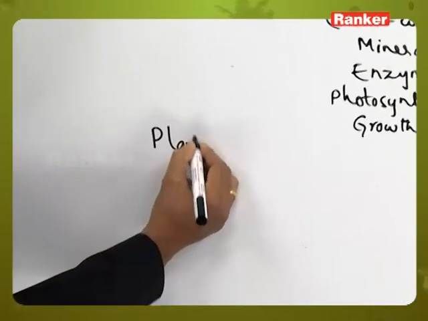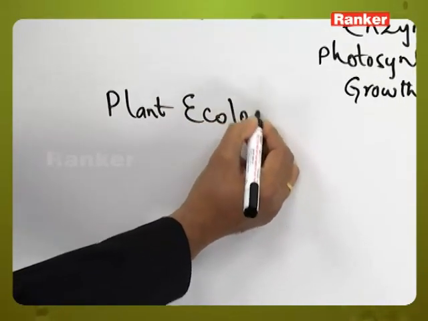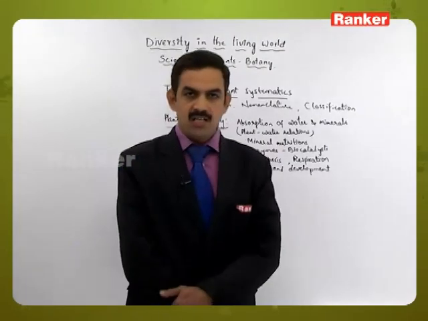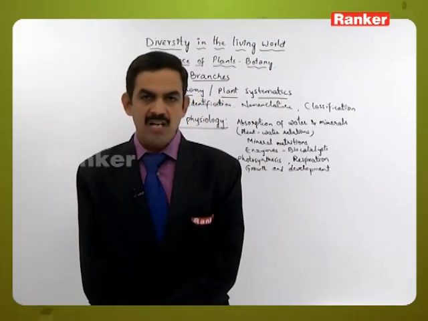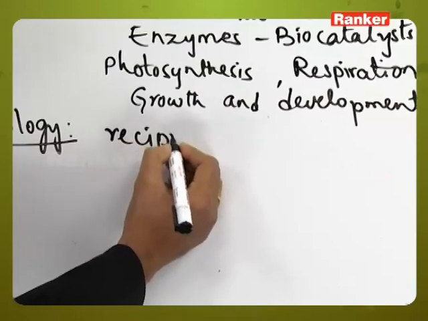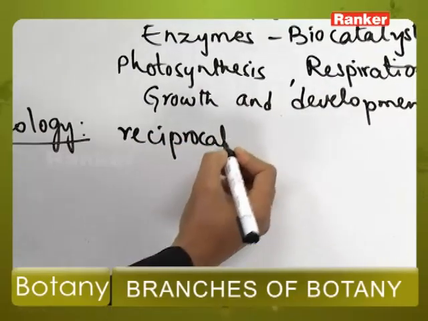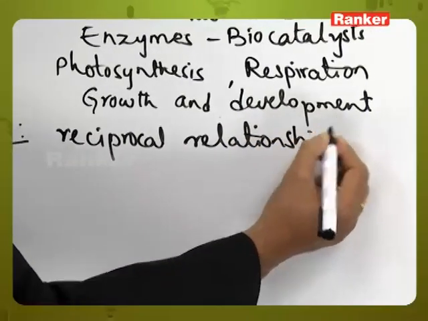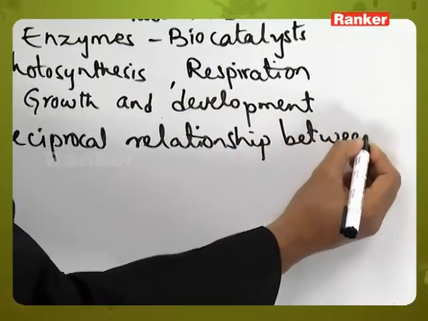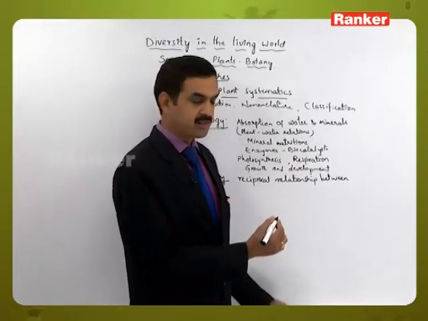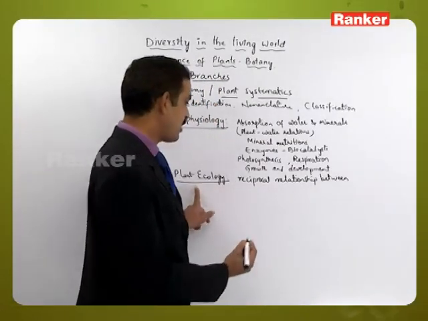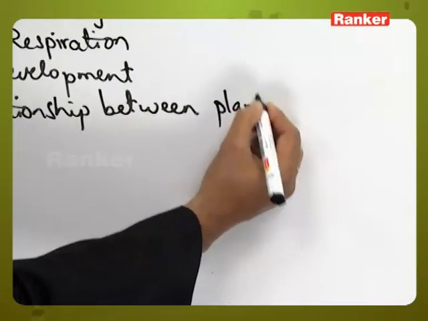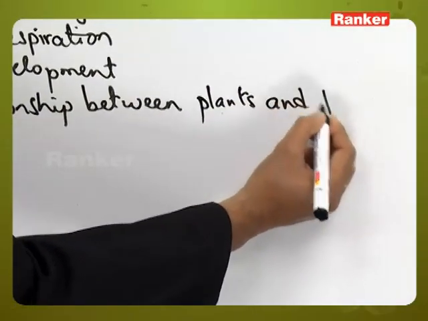The next branch is plant ecology. Ecology deals with the study of the reciprocal relationship between the organism and its surroundings. When you are talking about plant ecology, it is the reciprocal relationship between plants and their surroundings.